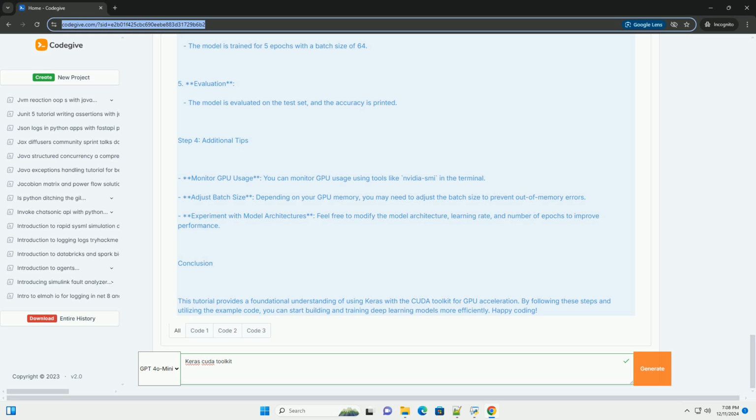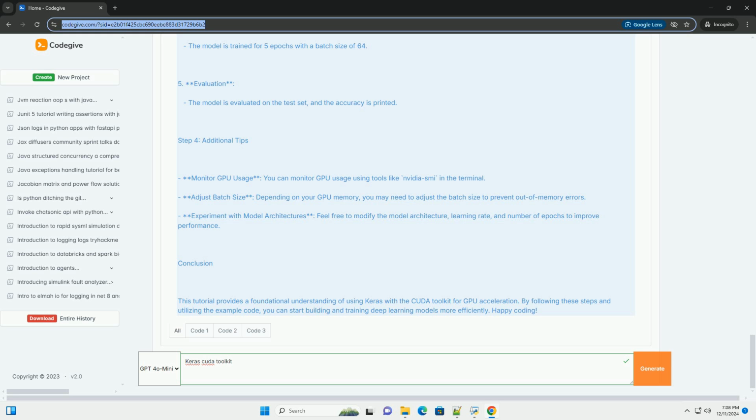2. Model definition. A simple convolutional neural network, CNN, is defined using the Keras Sequential API. The model consists of 2 convolutional layers followed by max pooling, and finally 2 dense layers. 3. Compilation. The model is compiled with the Adam optimizer and sparse categorical cross-entropy loss function. 4. Training. The model is trained for 5 epochs with a batch size of 64. 5. Evaluation. The model is evaluated on the test set, and the accuracy is printed.